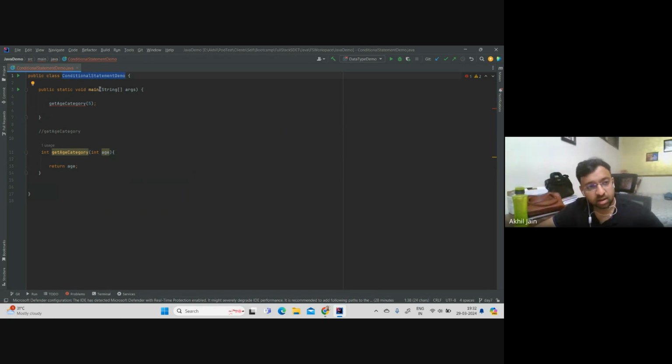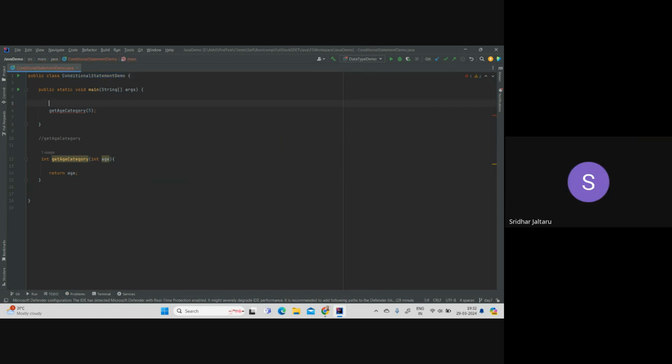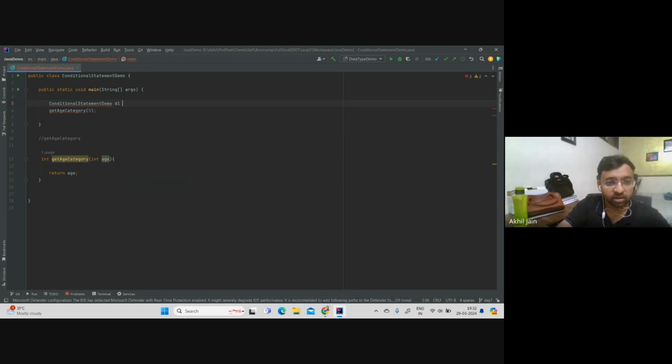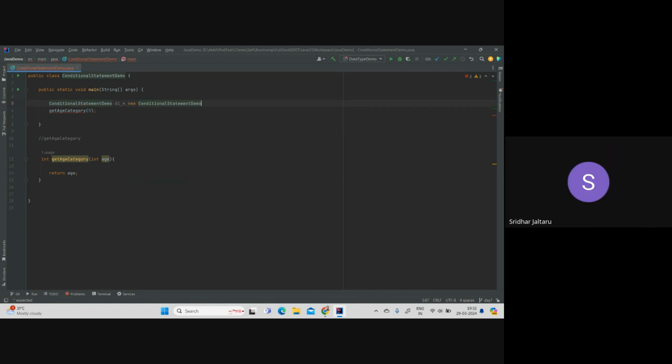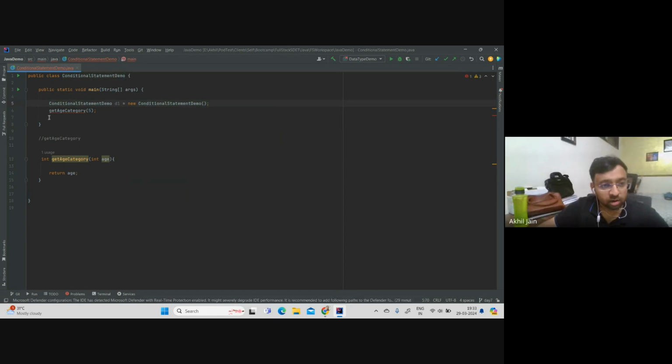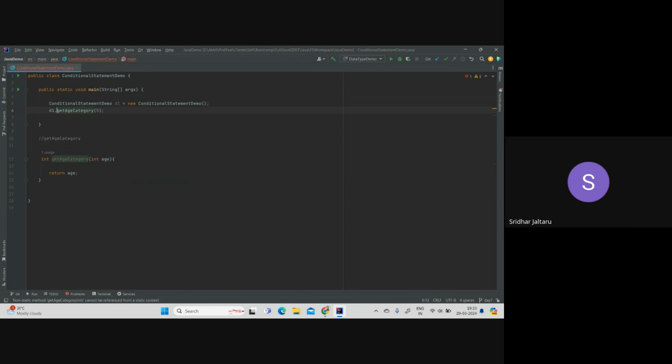So what I'll do here is, this is my class. I'll first create the instance of it. Again, you can create the instance here. Let's say d1 equals new this. And then what should I do to call the method? I should write d1 dot the method name. Right. And now everyone is happy.